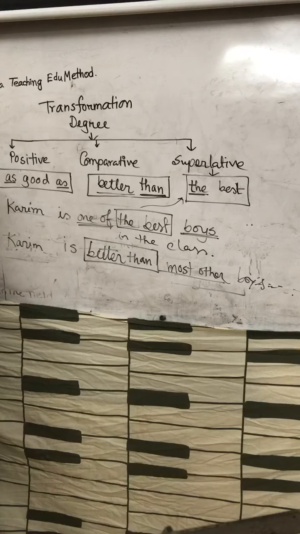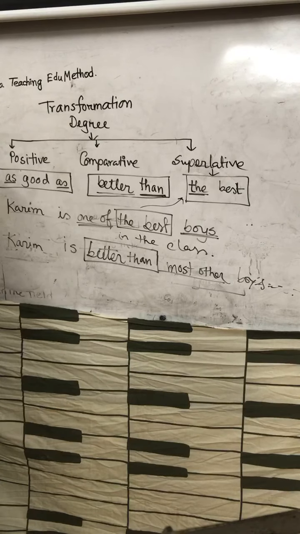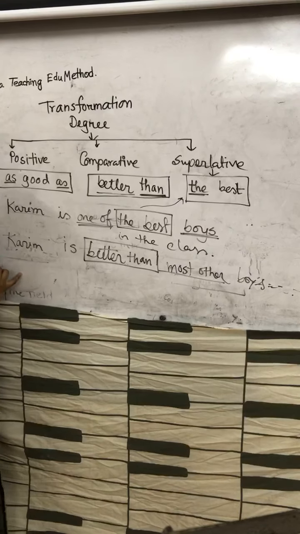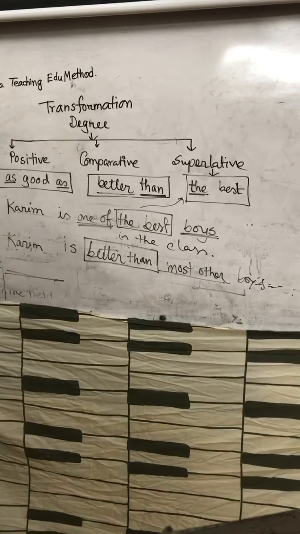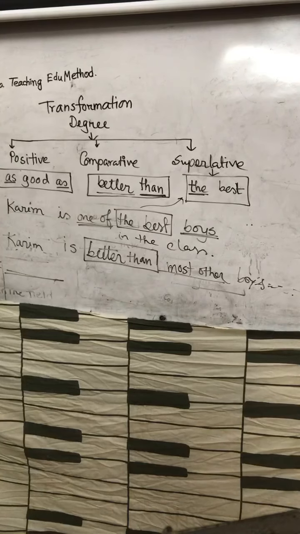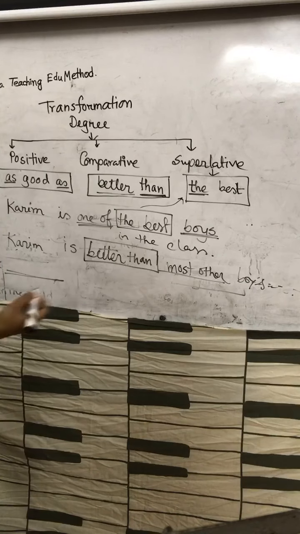Now the positive form. At first you have to write down the indicator word, that is most other.